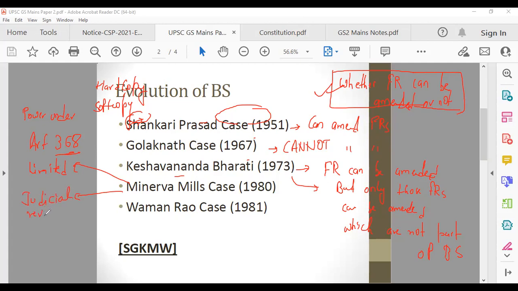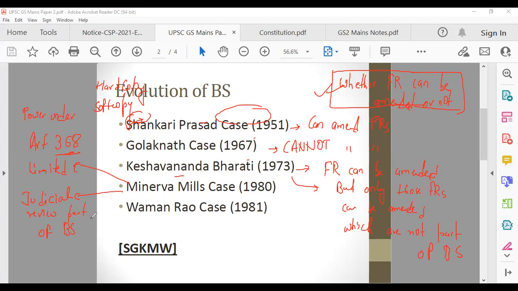We're continuously talking about judicial review. As we know, various judgments came one after the other, and they keep on adding things to BS, that is basic structure. Hope you understand this. So judicial review is part of basic structure, that Minerva Mills case said. And so many other judgments came and they're still coming. That's why it is said that basic structure is still evolving. It is not a constant phenomenon. Other judgments will come which will add certain more stuff to basic structure.